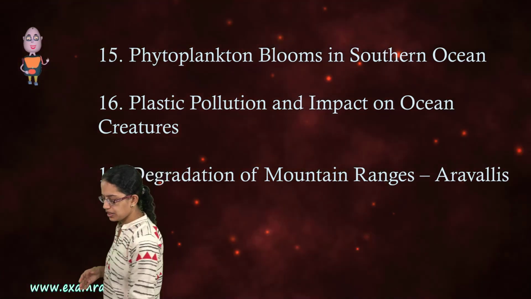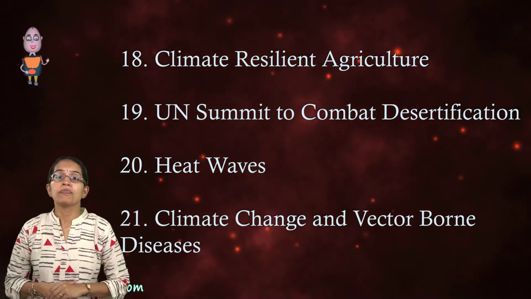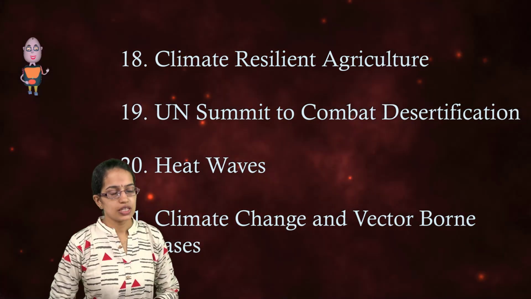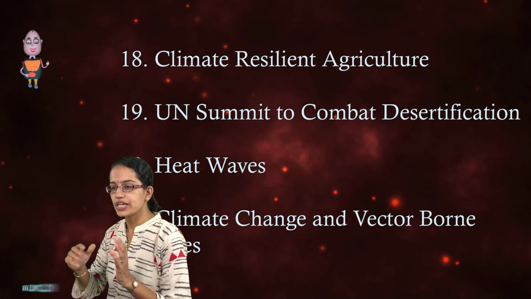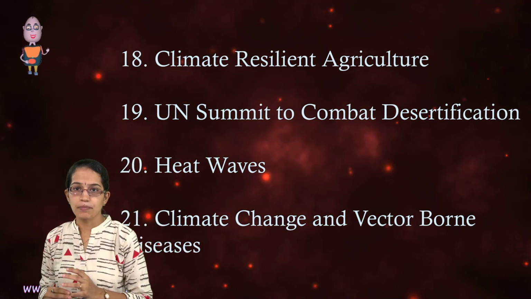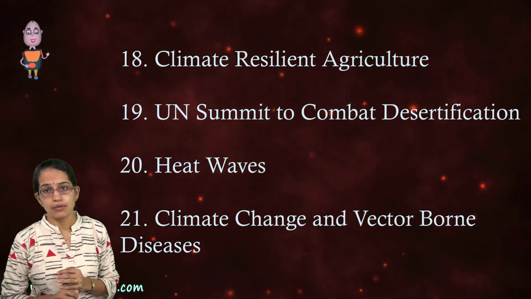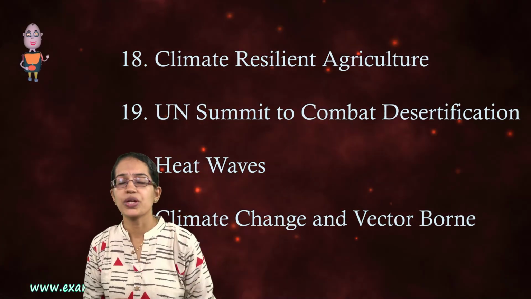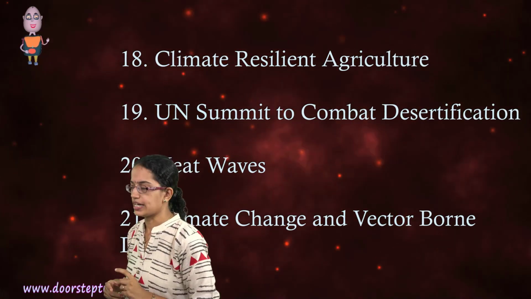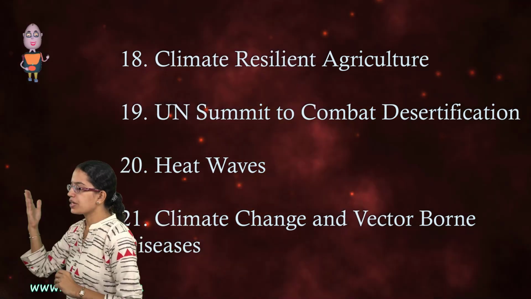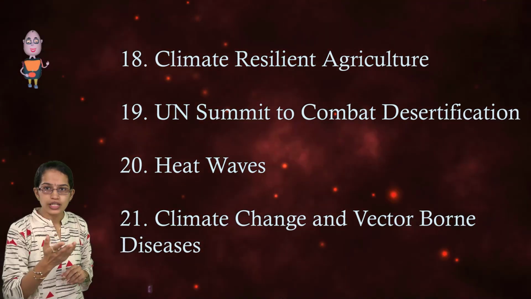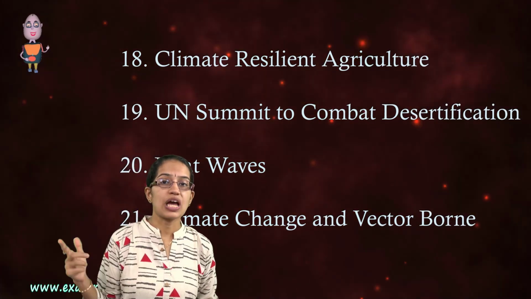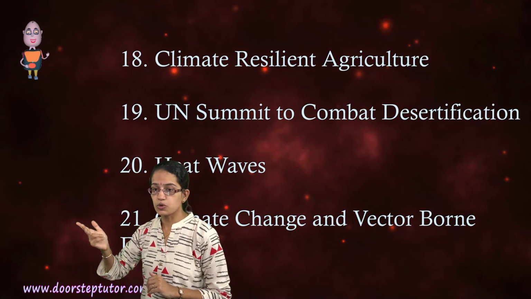Aravallis, degradation of the Aravallis, we have already focused on. Climate resilient agriculture. Now over the years we have seen that most of the crops are not very prone to the changes in the climate. They are not easily able to adapt themselves. For example, wheat, rice, they have a very narrow range that they can withstand. However, on the other front, we have crops like coconut, which can stand extremes of temperature, and even with the climate change we have seen an increase in the production of coconut.